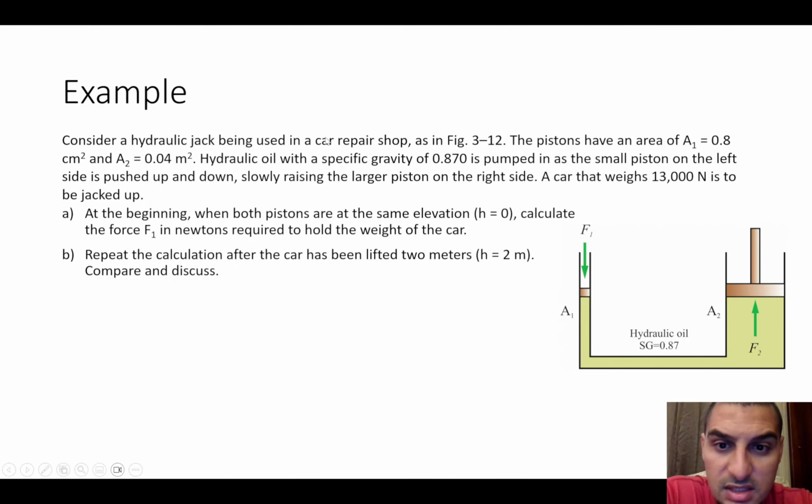We have a hydraulic jack that is used in a car repair shop, in the figure here, and the pistons have areas of 0.8 centimeter squared, and pay attention to the units, which is the small area, and 0.04 meter squared, which is the large area. And there is a hydraulic oil here that has a specific gravity of 0.87, and it's pumped in as the small piston on the left side is pushed up and down. So this hydraulic oil is filling the whole volume of the jack.